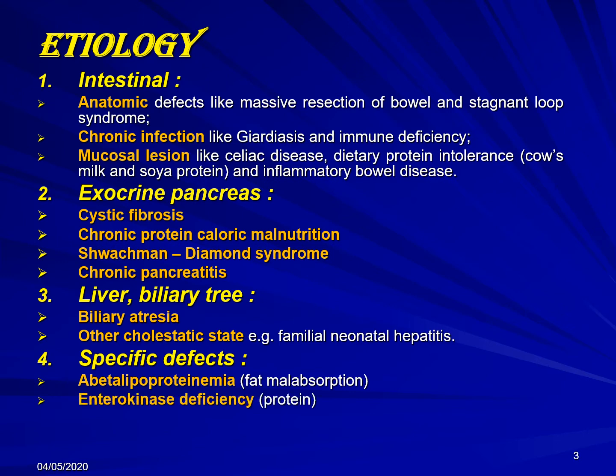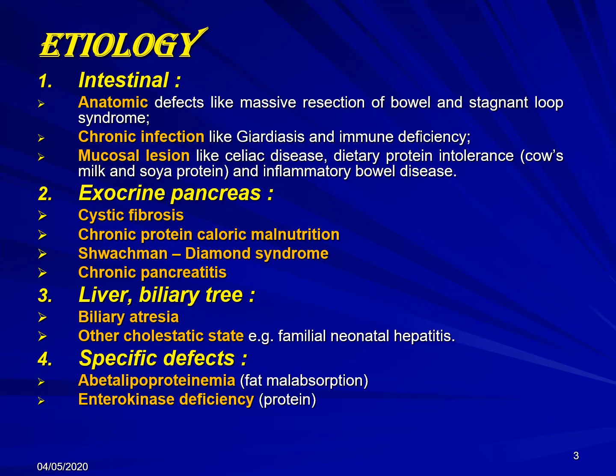Intestinal causes could be an anatomical defect, for example, resection of a large length of the bowel, or a chronic infection, for example, giardiasis, or mucosal lesion, for example, celiac disease. Exocrine pancreatic dysfunction or abnormality, for example, cystic fibrosis, chronic protein caloric malnutrition, Shwachman-Diamond syndrome, which, in addition to the exocrine abnormality, also has a skeletal problem, and chronic pancreatitis for any reason, for example, stones or chronic infection.